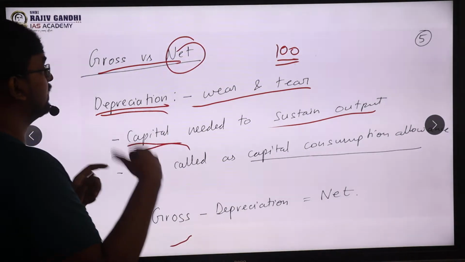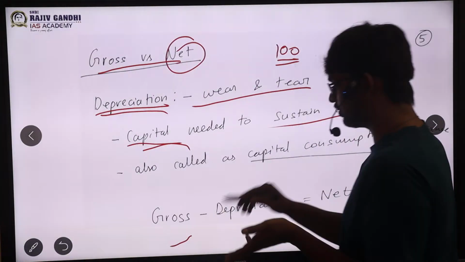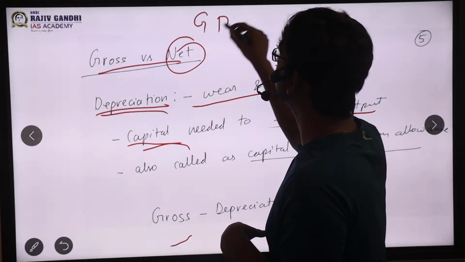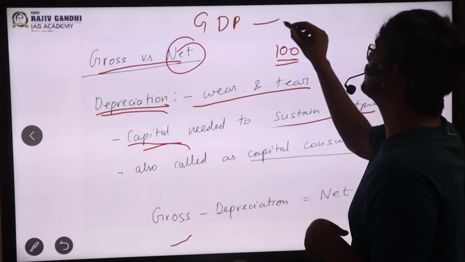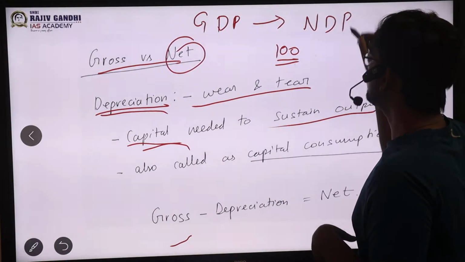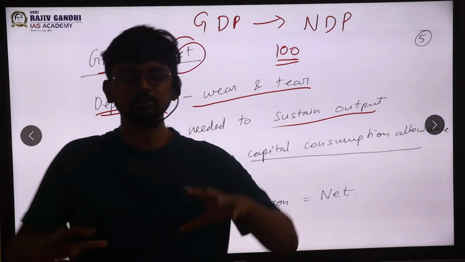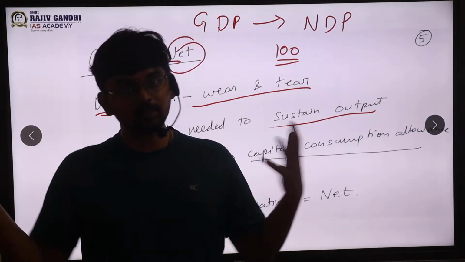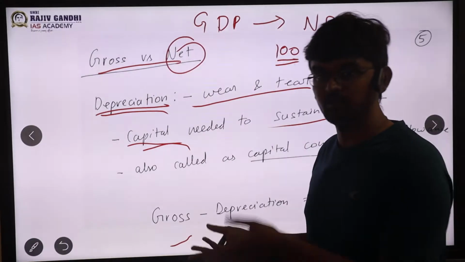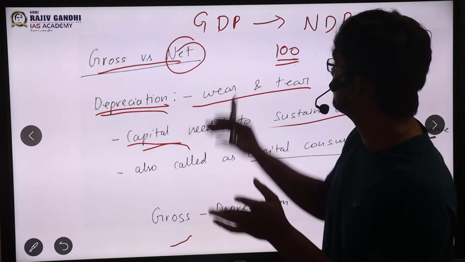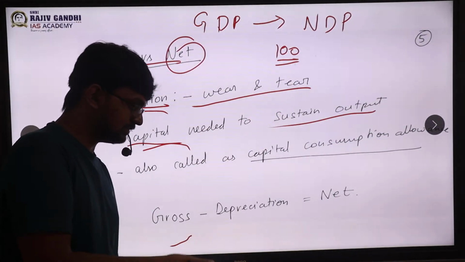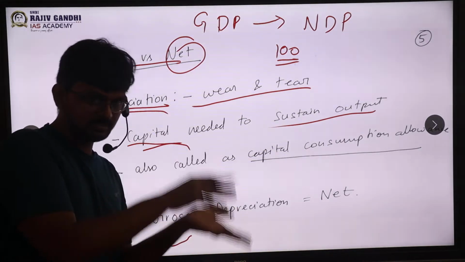So when you move from gross to net, a simple example is from GDP, gross domestic product, to NDP, net domestic product, sir. What am I doing? Gross domestic product encompasses everything, even depreciation. Even the replacement for the depreciation of this TV will be encompassed. But net domestic product will do what? I will not take this thing, because it was essentially there last year.